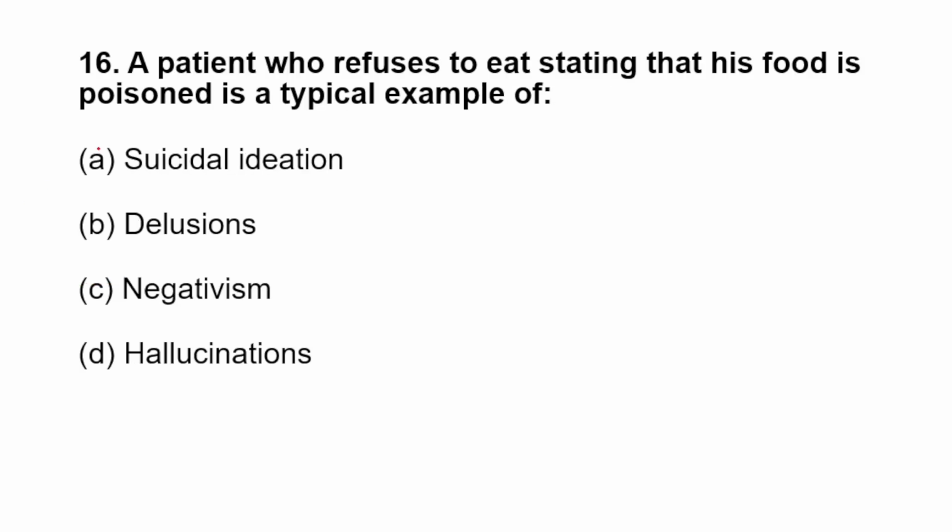Next question. A patient who refuses to eat, stating that his food is poison, is a typical example of. So here the patient is refusing to eat food because that food is poisoned. A. Suicidal ideation. B. Delusion. C. Negativism. D. Hallucination. Here he is refusing to eat food because the food is poisoned. This is an unshakable belief. The patient is having an unshakable belief. That means B is our answer.